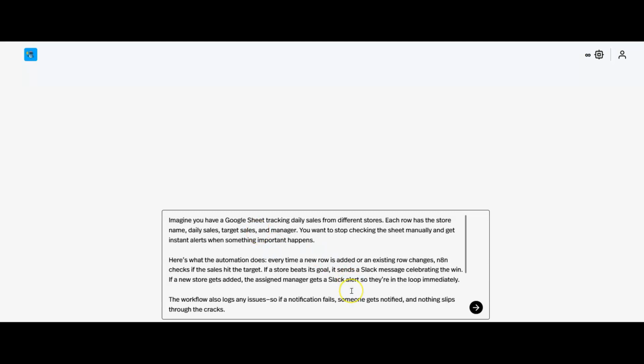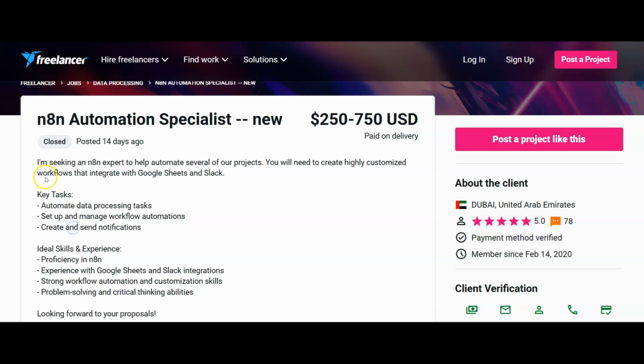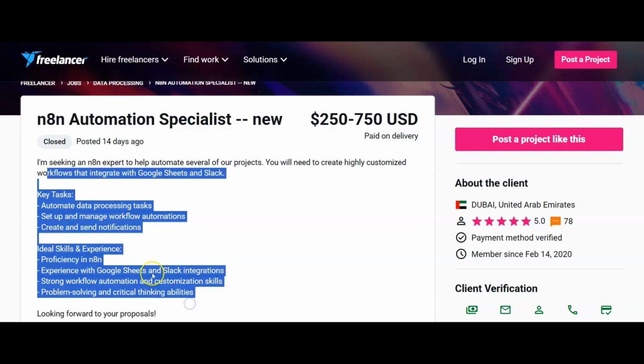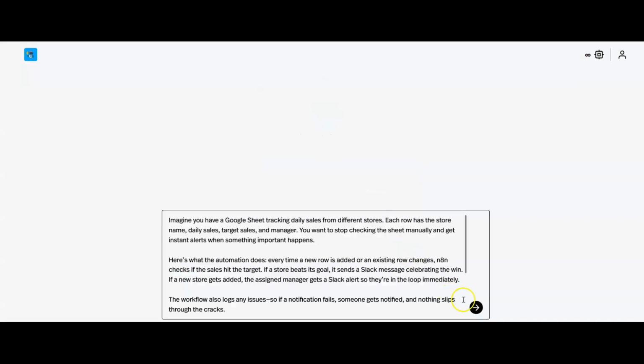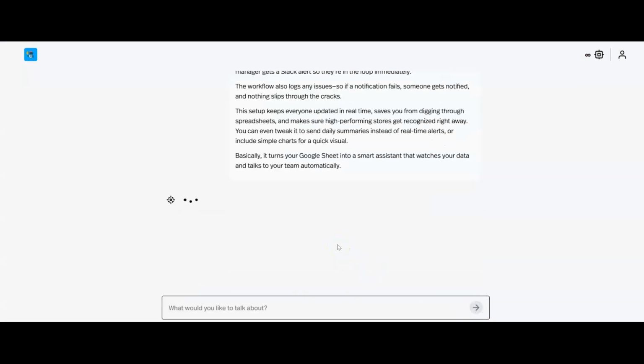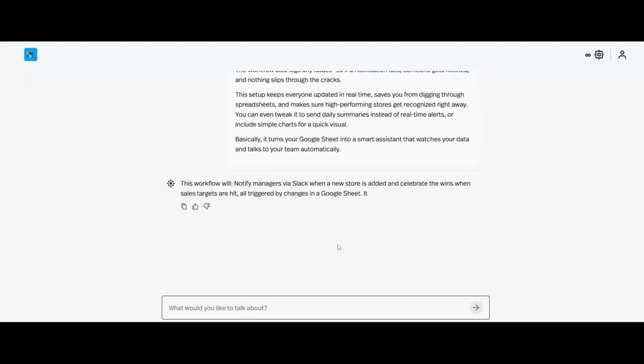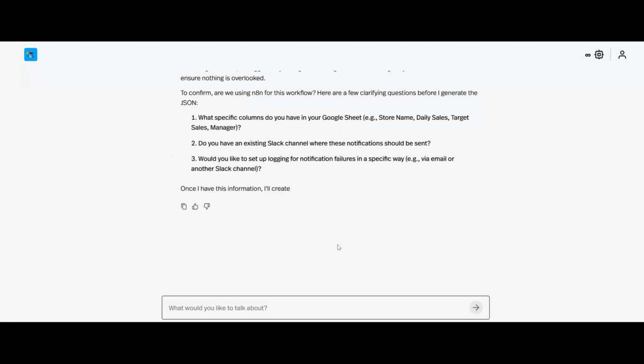Now, this is just basically a fictional idea that I took based on what this particular post needed. So I've imagined that I've been on and had a conversation with this company. What I'm going to do then is hit enter. And behind this custom GPT, it's going to analyze everything, ask you a few questions, and then build you the JSON.